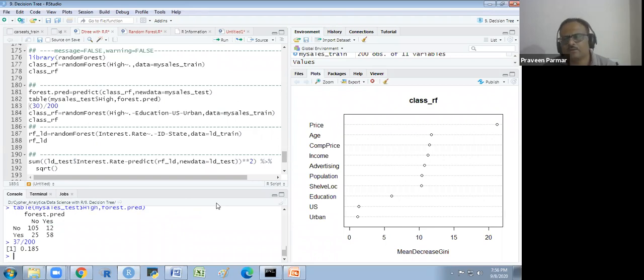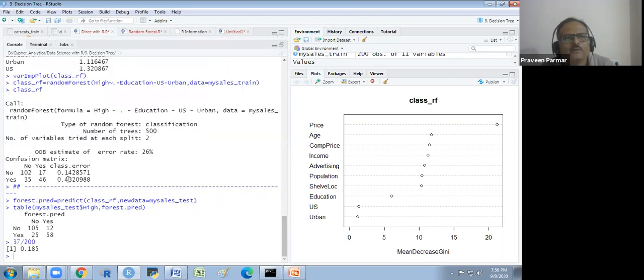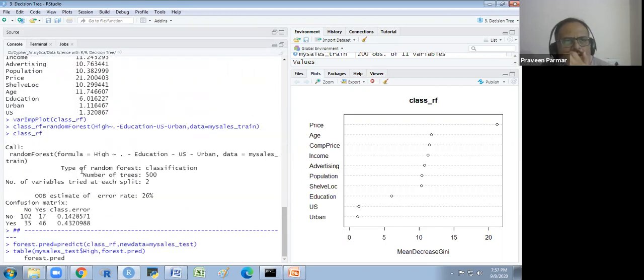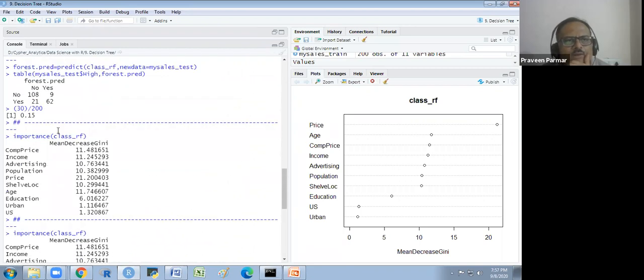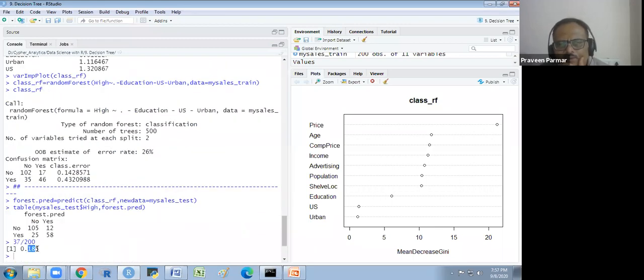Let us see. 0.18, 18%. Previously, how much was it? We have seen that I calculated 15% with the testing data set. Now it is 18%. It increased a little bit.